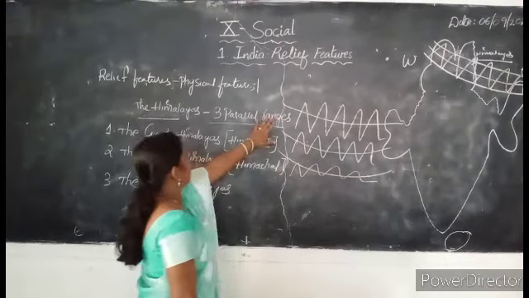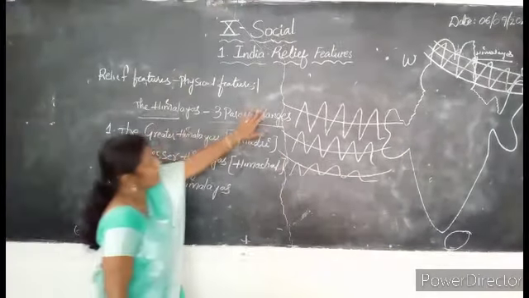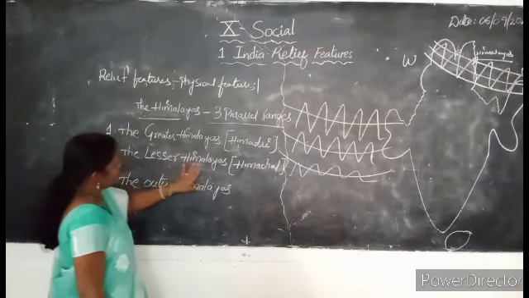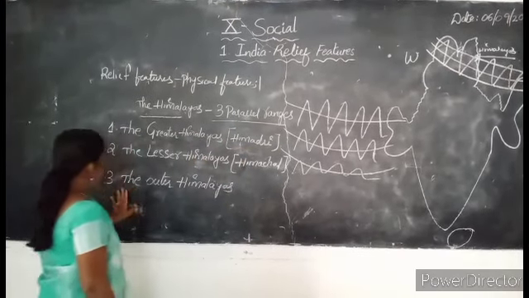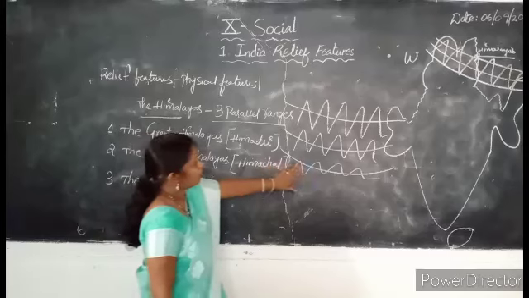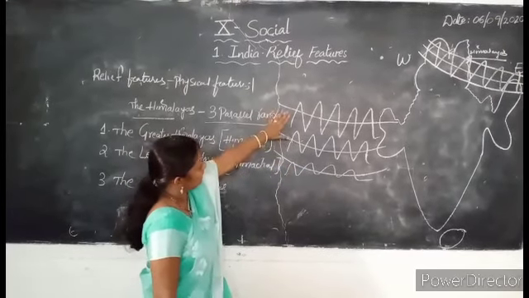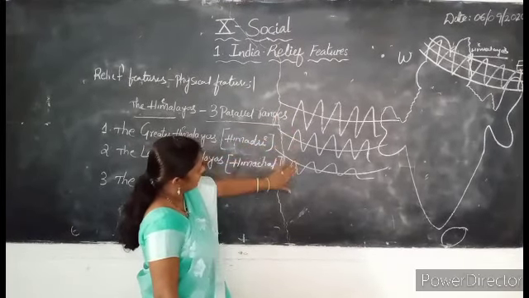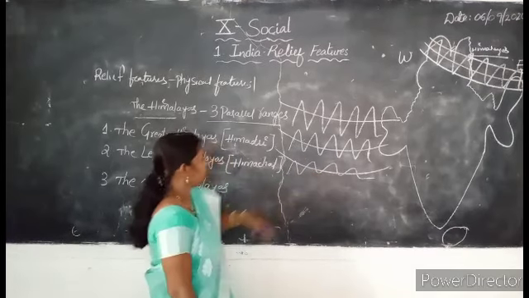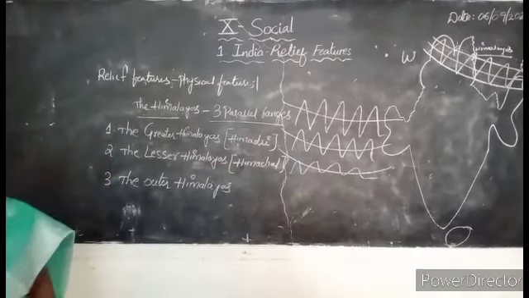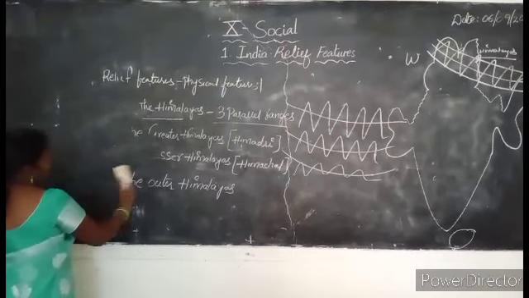The first one is what? The Greater Himalayas. The second one is the Lesser Himalayas, and the third one is the Outer Himalayas. So the Greater Himalayas, the Lesser Himalayas, and the Outer Himalayas. Let us discuss the Greater Himalayas.